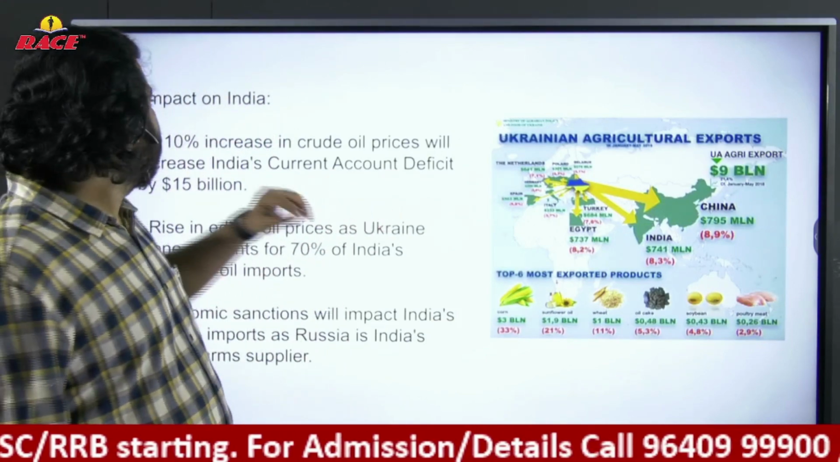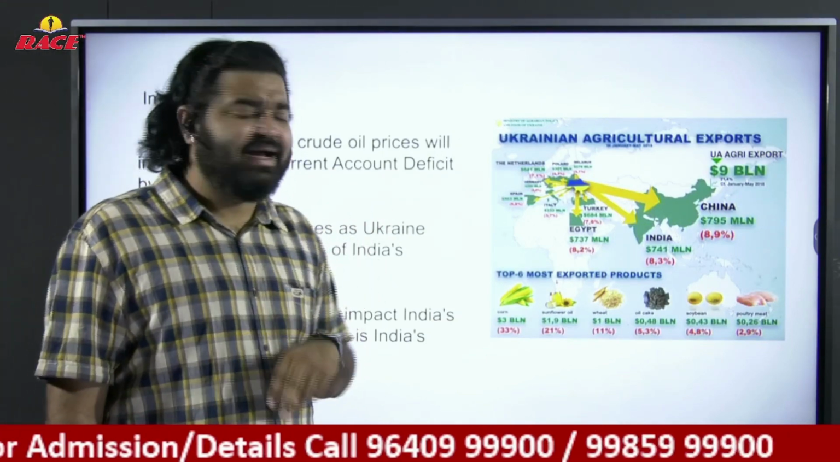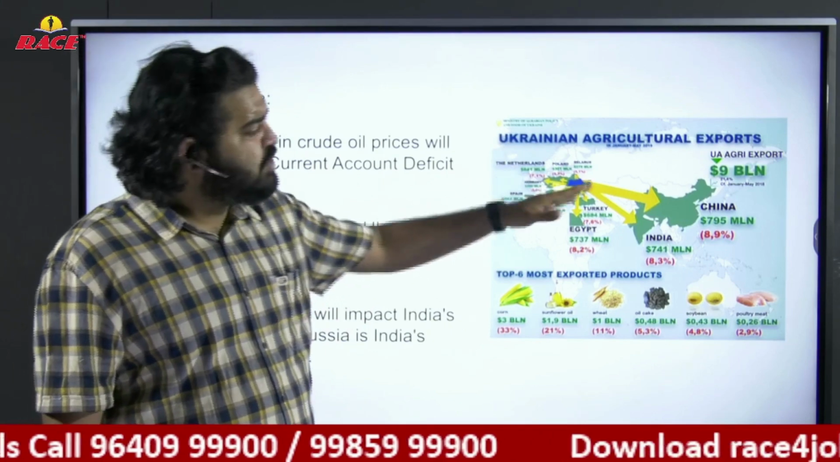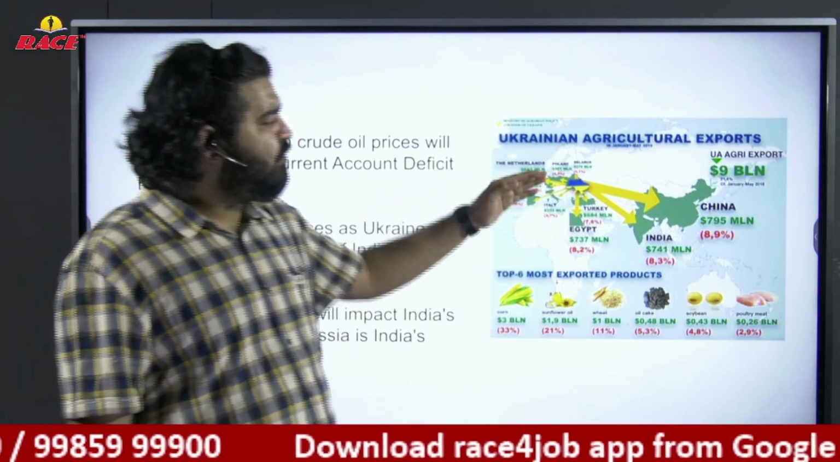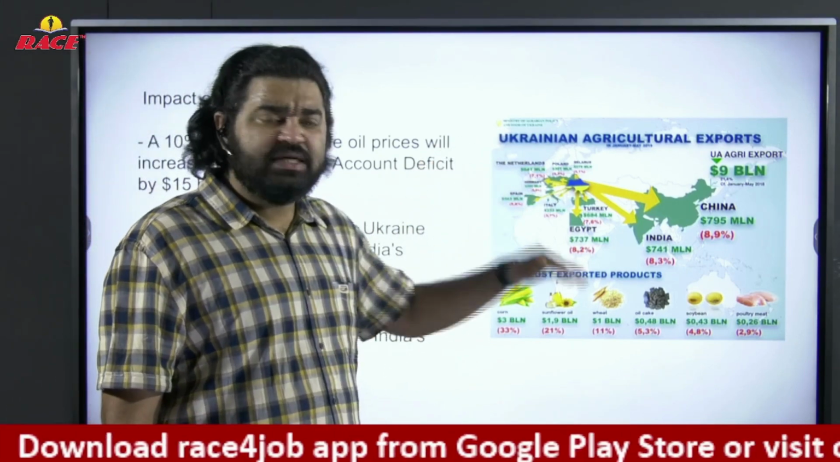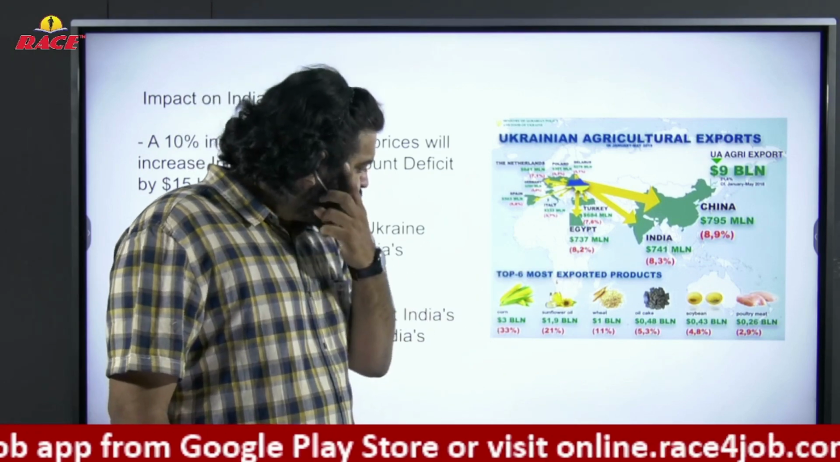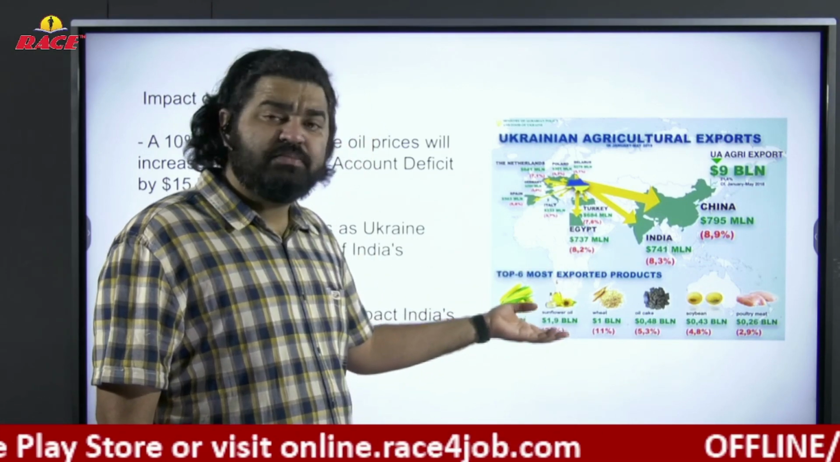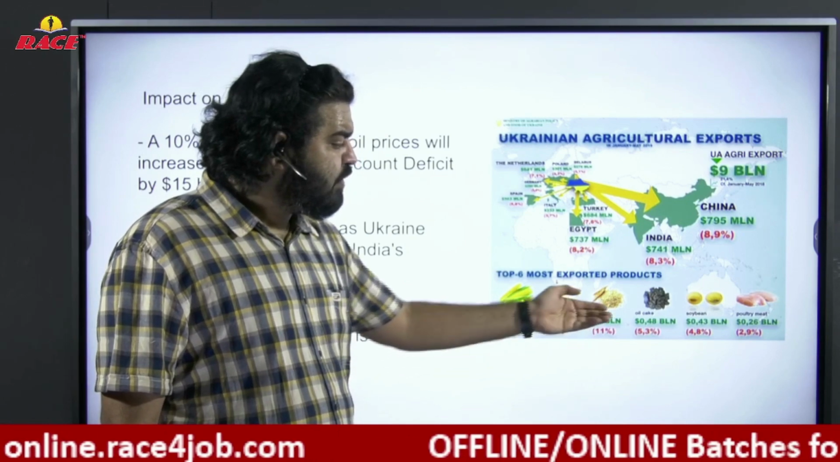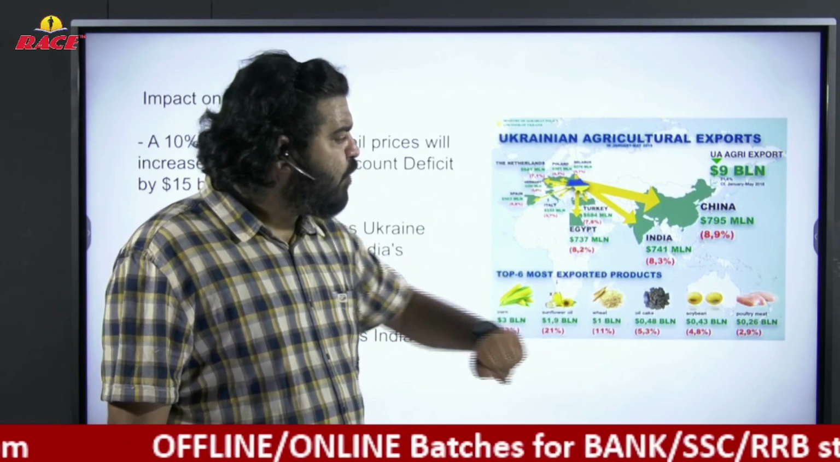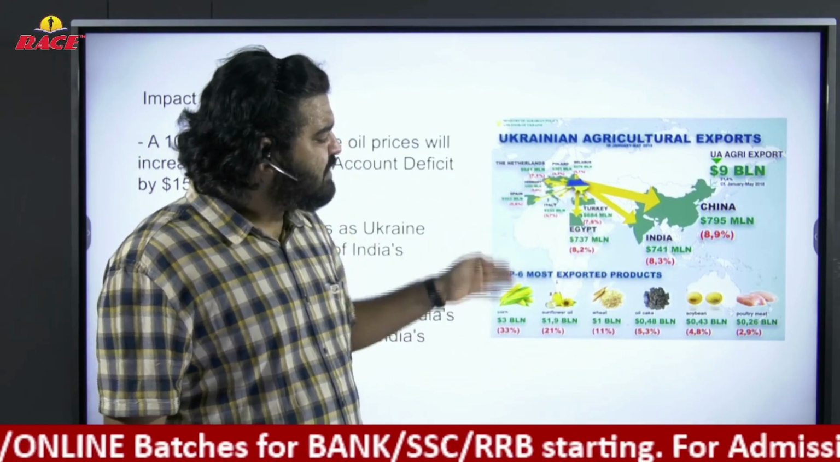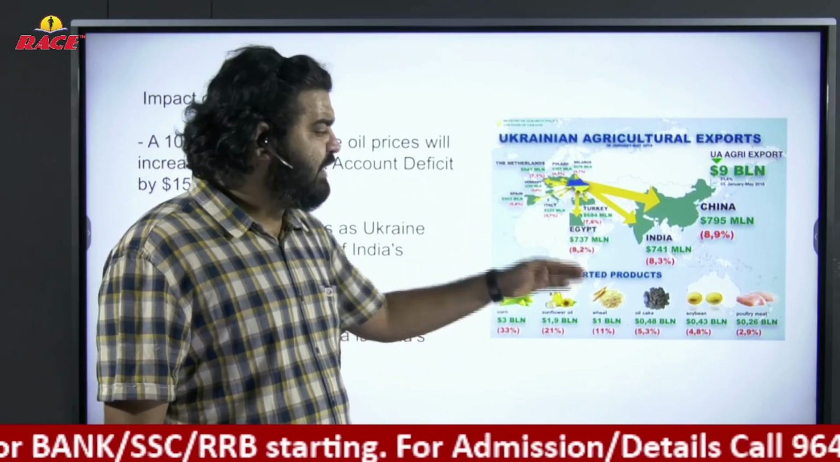Have a quick look. Impact on India. First, you have to understand what the agriculture exports from Ukraine are. That means what Ukraine sends to us. See: corn, sunflower oil, which India imports, wheat, oil cake, soya bean, poultry meat. Now, with all these exports impacted, we are not able to get any of these products.